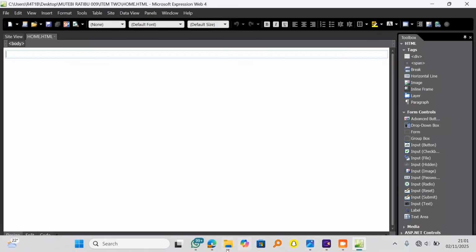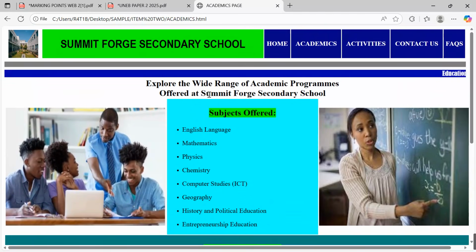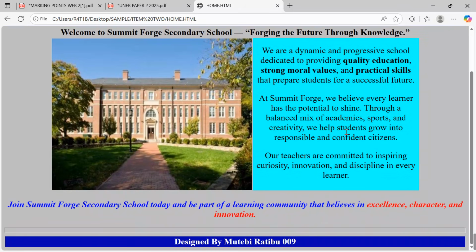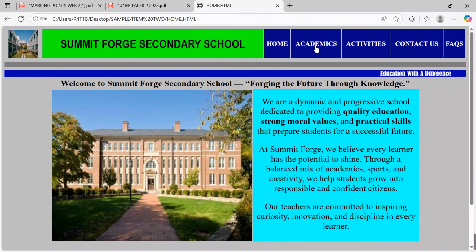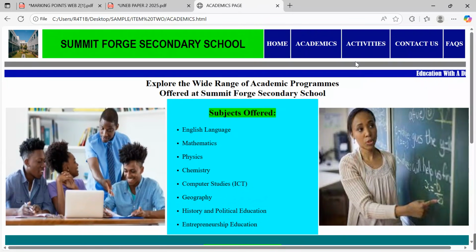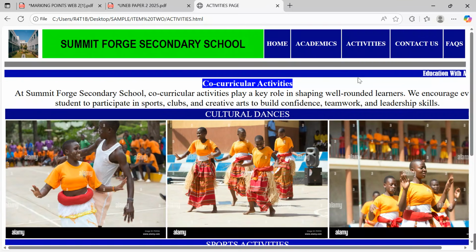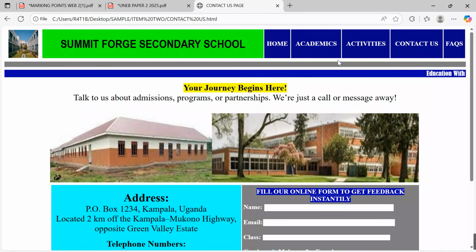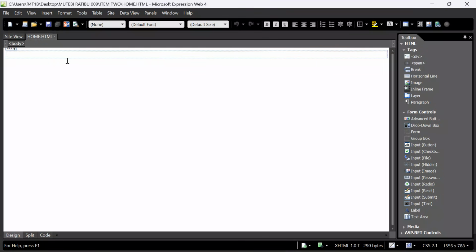I want to be replicating our masterpiece, which we are to use as a blueprint. We want to come up with a site of this nature with these pages, attending to the item setter's interest, as you see over here. Now I will go straight. I start by composing a simple table.